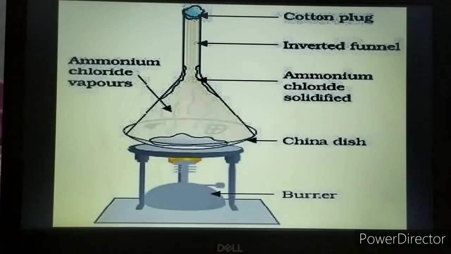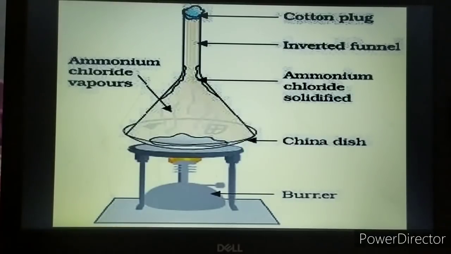Then block the end of the stem of the funnel with cotton wool. On the tip you can see a cotton plug is put so that whatever goes on inside will not move out of the funnel. This is to prevent the ammonium chloride vapors from escaping into the atmosphere.